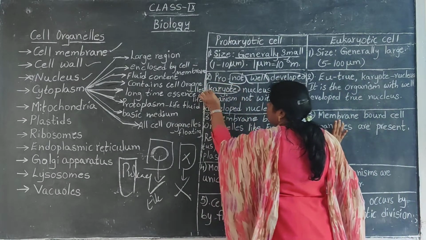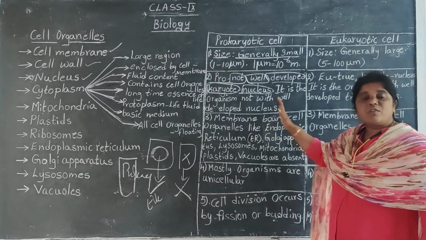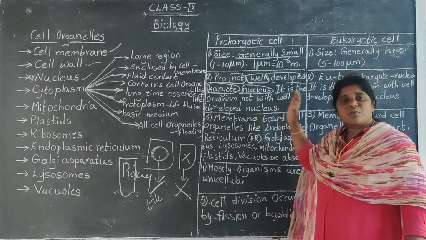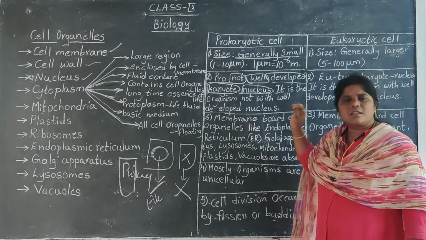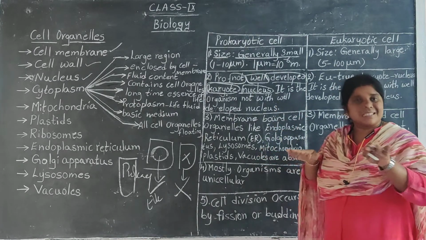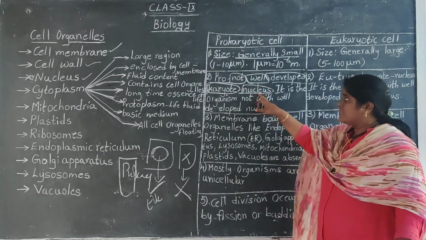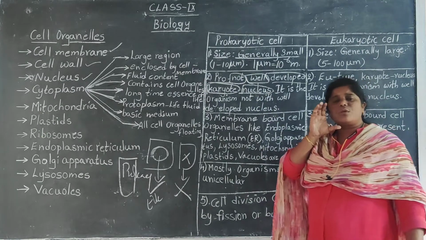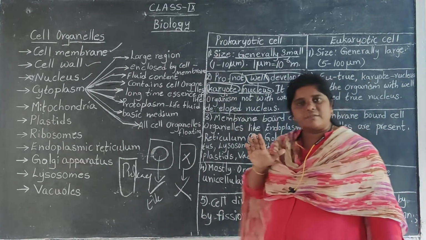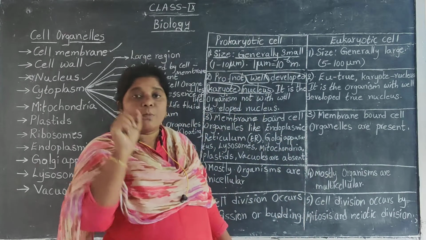Karyote means nucleus. By this we can understand that there will be a very poor formation, a very negligible amount of nuclear material in this. So you can say that nucleus is absent in this. Pro means not well developed, karyote means nucleus, so you can find a poorly developed, not properly developed nucleus. That is why we have given the term prokaryote.